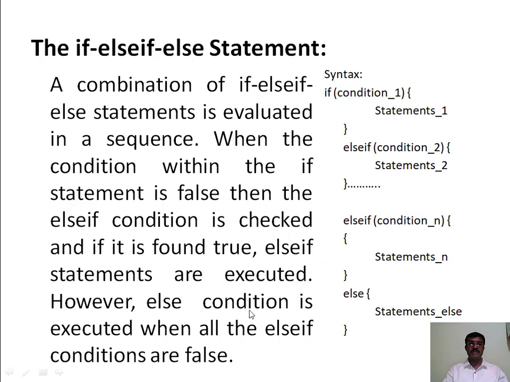However, the else block is executed when all the else if conditions are false. Here is the syntax for your if else if statement. So here the if statement starts with the if keyword followed by a condition, then an else if keyword. We can have any number of else if keywords, each followed by its condition.